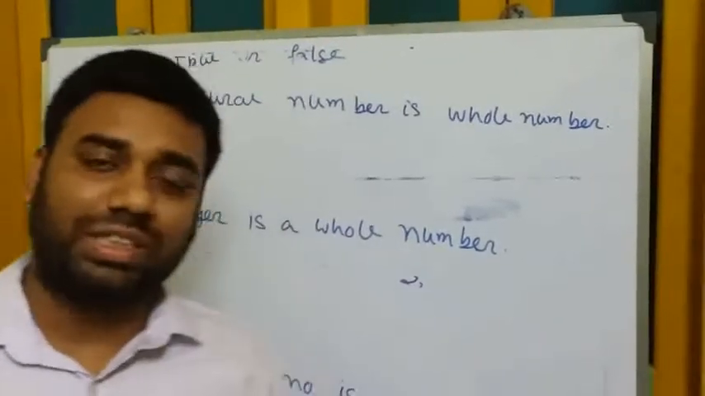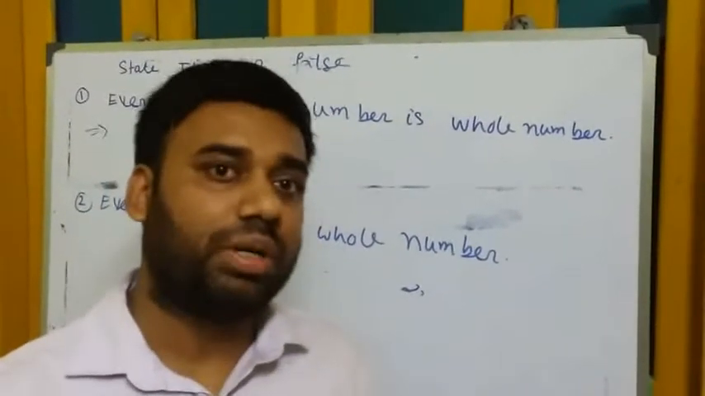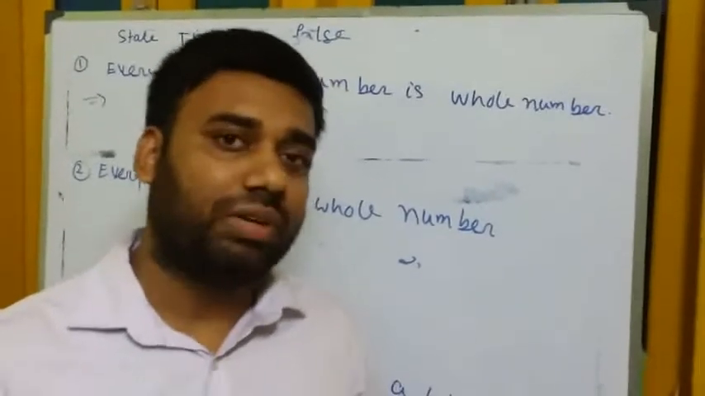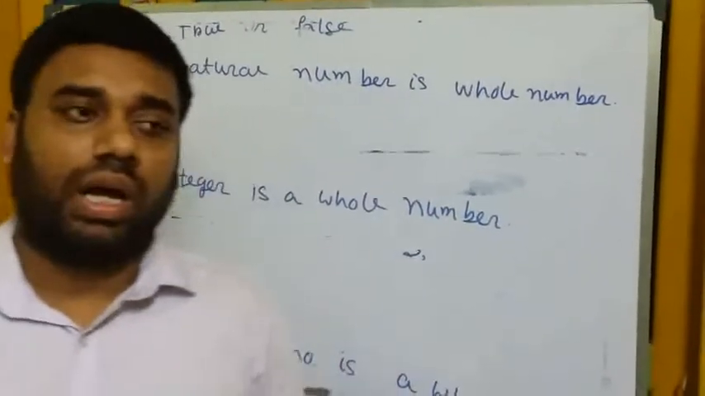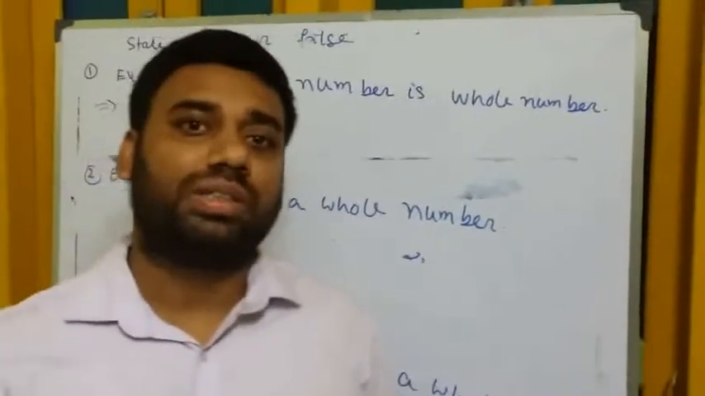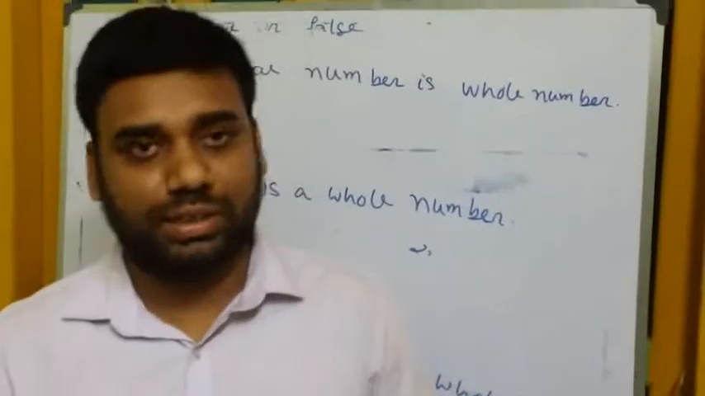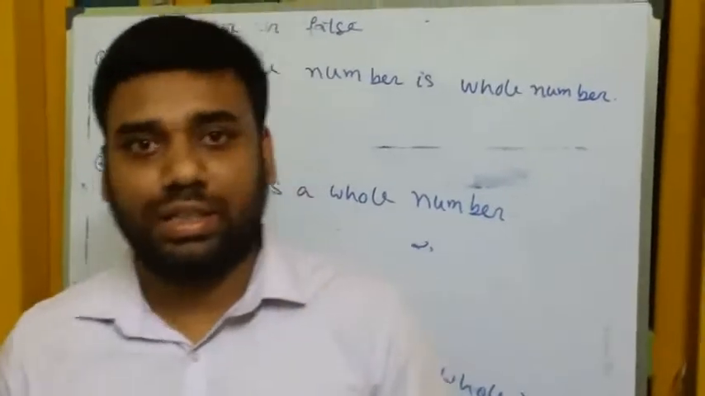Real numbers are all the numbers in our universe except imaginary numbers. Except imaginary numbers, all the numbers that exist in our universe are real numbers. And real numbers are separated into two parts, rational numbers and irrational numbers. So real numbers consist of rational numbers and irrational numbers.